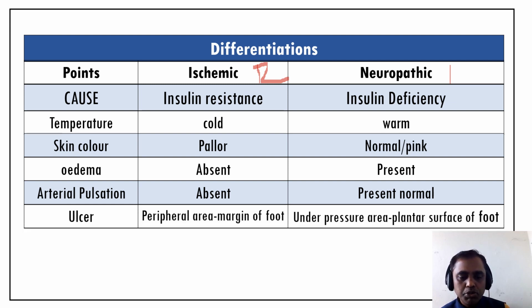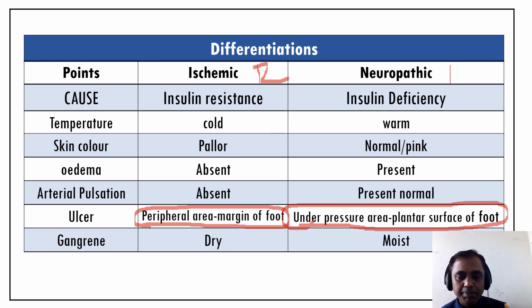And the ulcer, this is the type of ulcer by which you can differentiate ischemic and neuropathic. In case of ischemic, the peripheral area, the margin of the ulcer, will be affected, whereas the under-pressure area, the plantar surface of the foot, will be affected in case of neuropathic diabetic foot. And the last one, dry gangrene you can see in case of ischemic diabetic foot, and moist gangrene you can see in neuropathic diabetic foot.